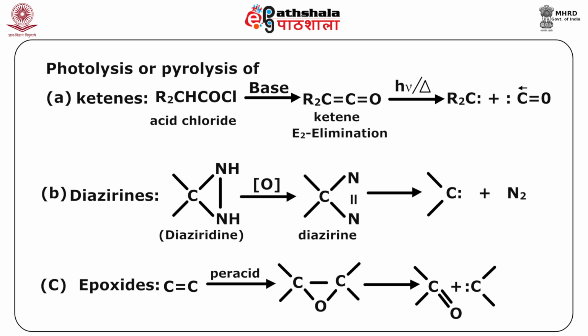Another approach can be through epoxides. Starting from alkenes, by treatment with peracids we can get epoxides, and these epoxides can further be broken into the formation of ketone and carbene.